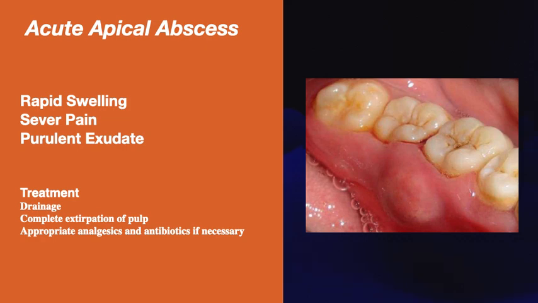Mobility may be present on palpation. The tooth may be sensitive. Vestibular or facial swelling is seen in these patients. Pulp tests show negative results. Treatment is drainage and complete extirpation of the pulp, with appropriate analgesics and antibiotics if necessary.